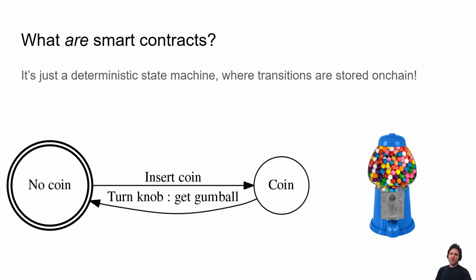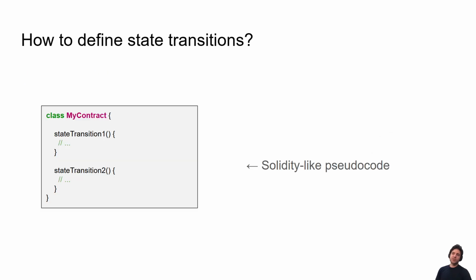But before we get into that, what is a smart contract, so we're on the same page on this? A smart contract is a deterministic state machine where state transitions are stored on chain, right? So in Solidity, the state machine basically looks something like this.